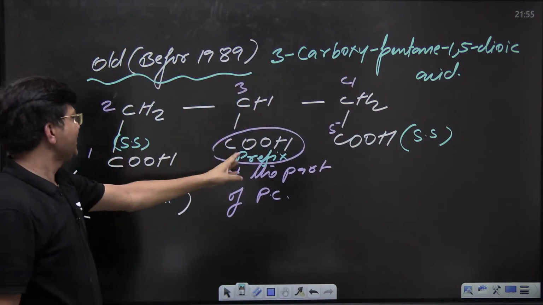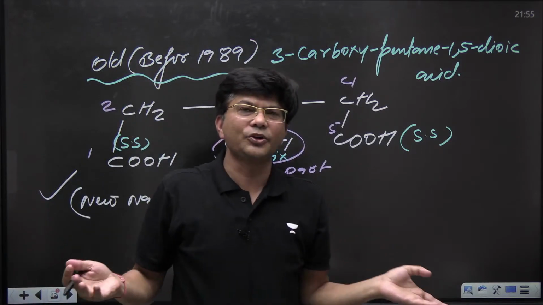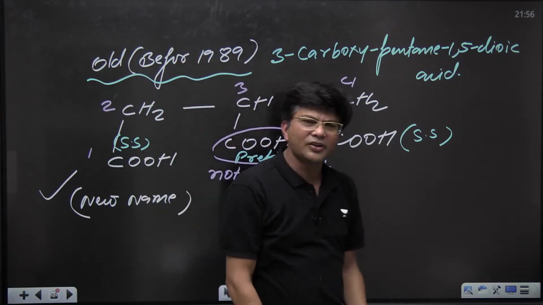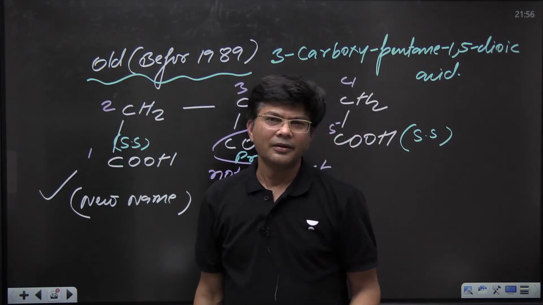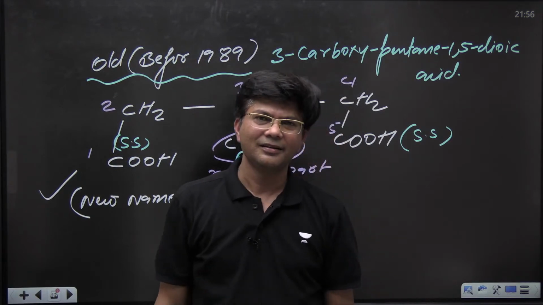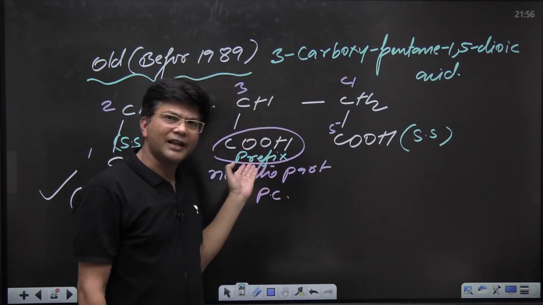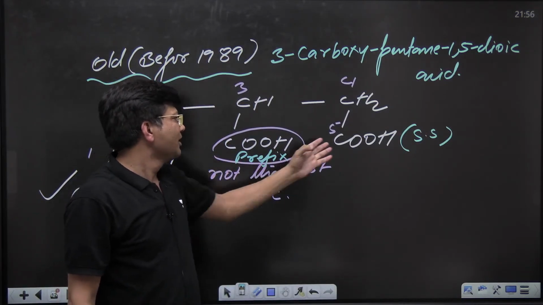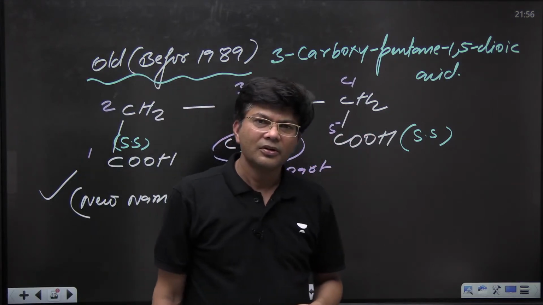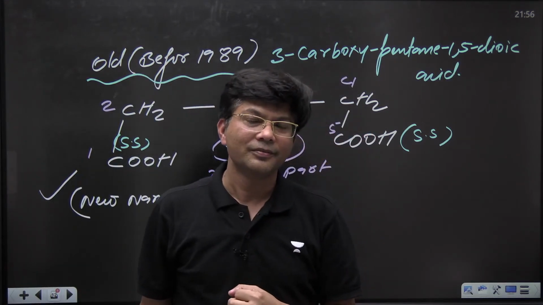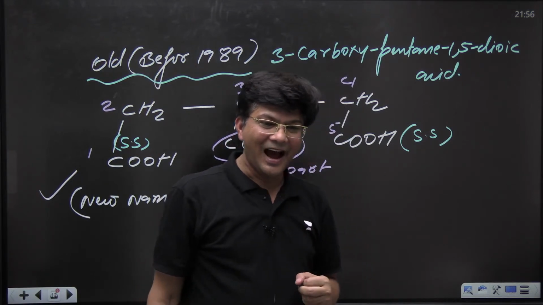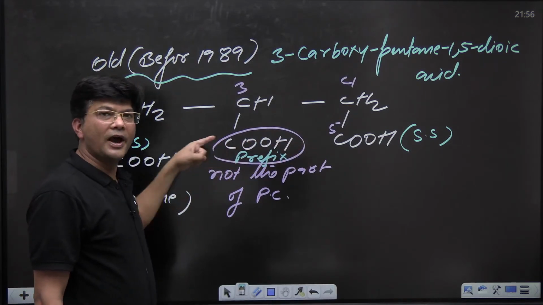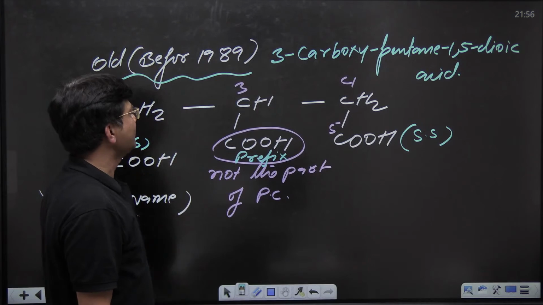But after 1989, this COOH was saying, what's wrong with you guys? This COOH said to scientists, this is not fair. This is partiality. The COOH started shouting that partiality is being done with me. Why am I called COOH, that carboxy? I am also COOH. I want the same name as these COOH. So let's see.